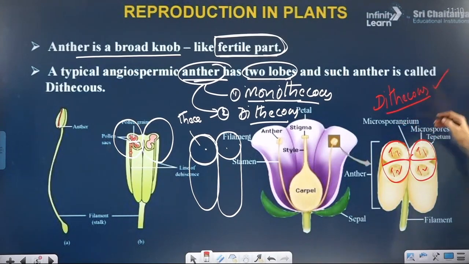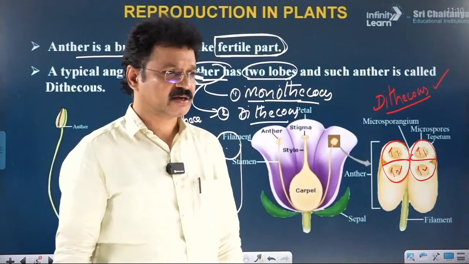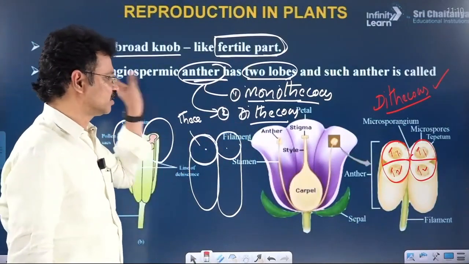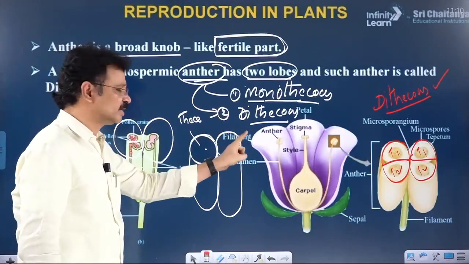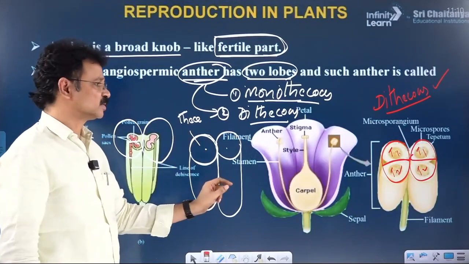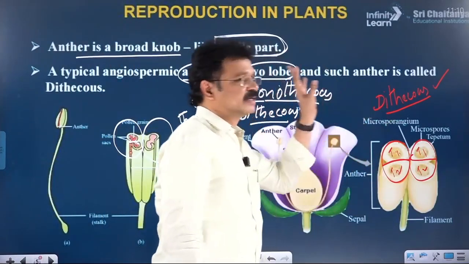Dithecous anthers are the most common in the majority of flowering plants. Monothecous is a very rare condition. The most common condition is the dithecous anther. Okay, I think you can get an idea about monothecous and dithecous. A lobe with a single theca is monothecous. A lobe of an anther with a pair of thecas in each lobe is dithecous.